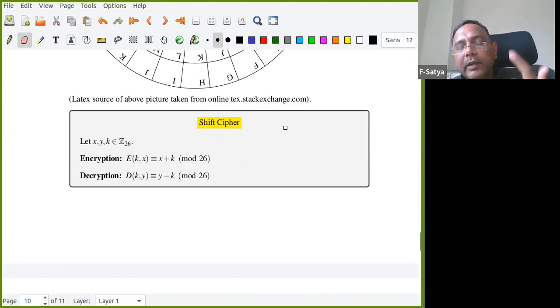Can somebody tell me any other problem here? Okay. For example, me and Kanak have shared one key. But now I want to work with Amaya also. Then what will I do? Can I use the same key?